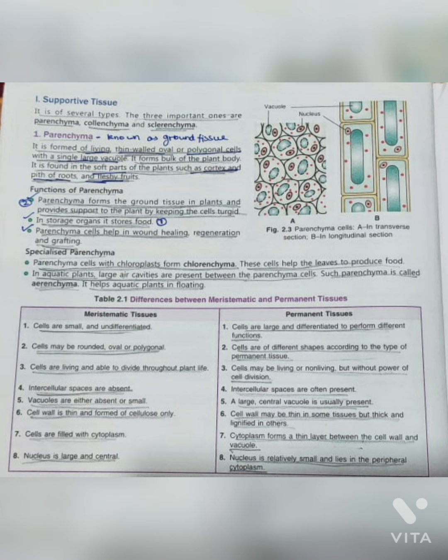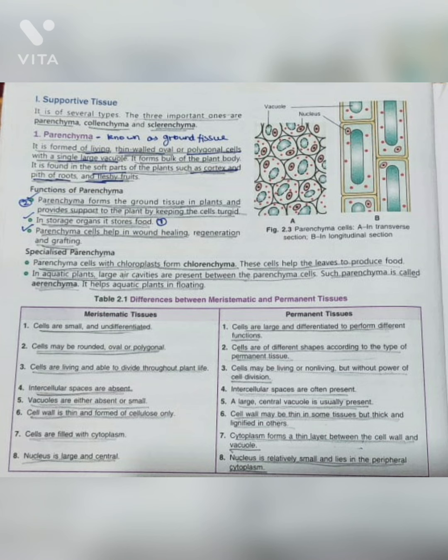Specialized parenchyma. Parenchyma cells with chloroplast form chlorenchyma. These cells help the leaves to produce food. In aquatic plants, larger cavities are present between the parenchyma cells. Such parenchyma is called aerenchyma. It helps aquatic plants in floating.